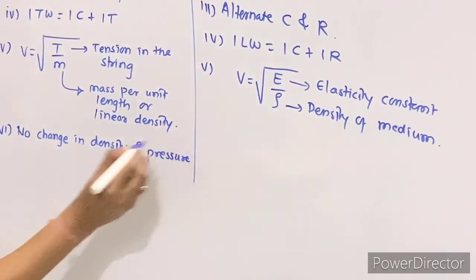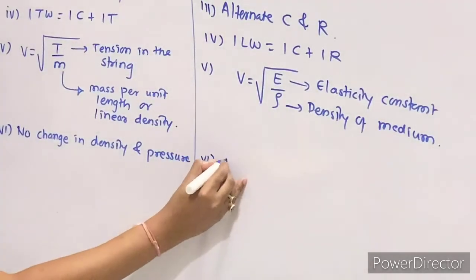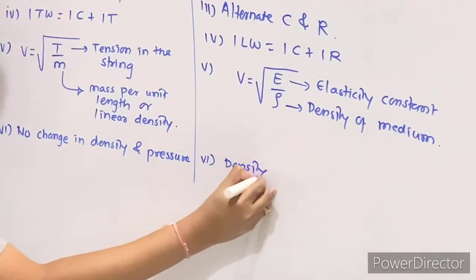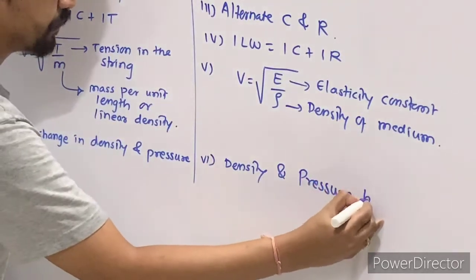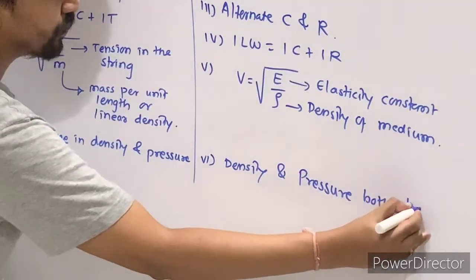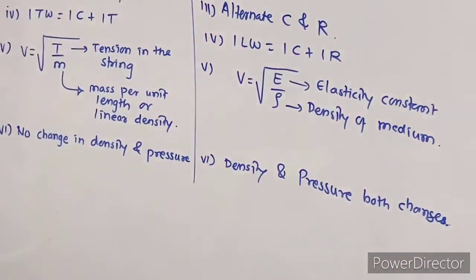Density and pressure both change when a longitudinal wave passes through a medium.